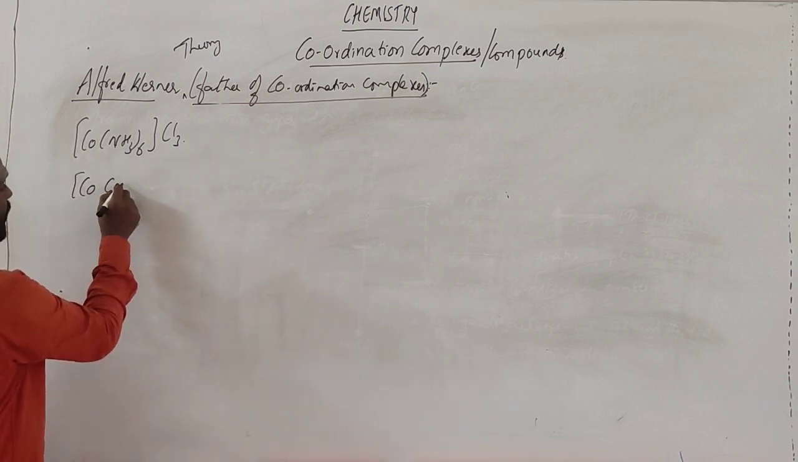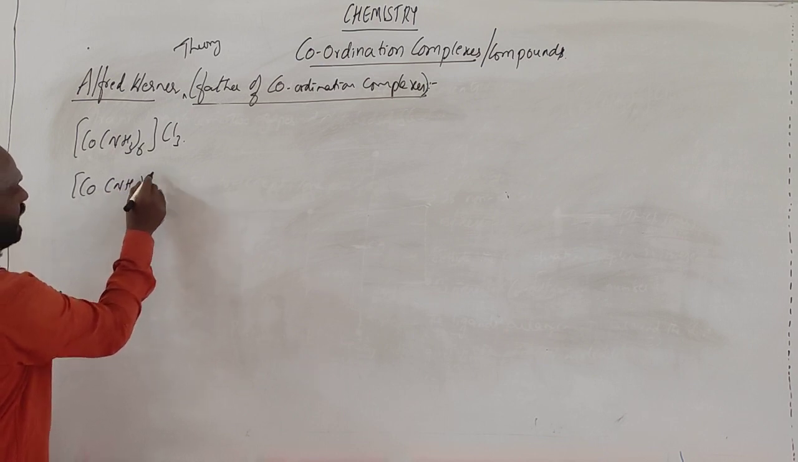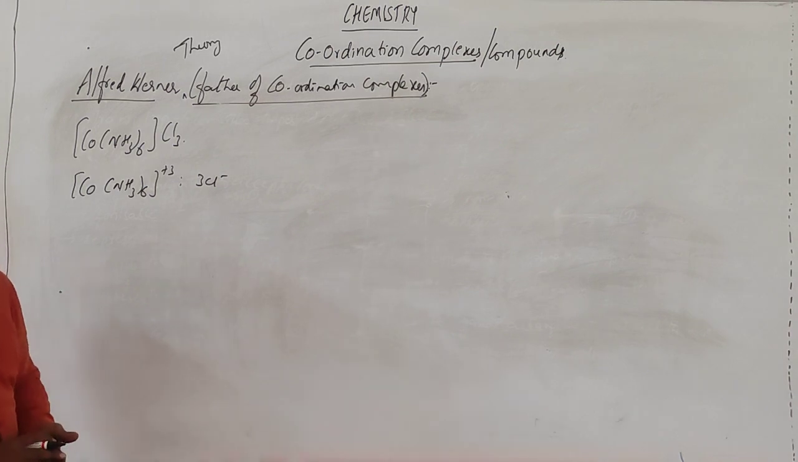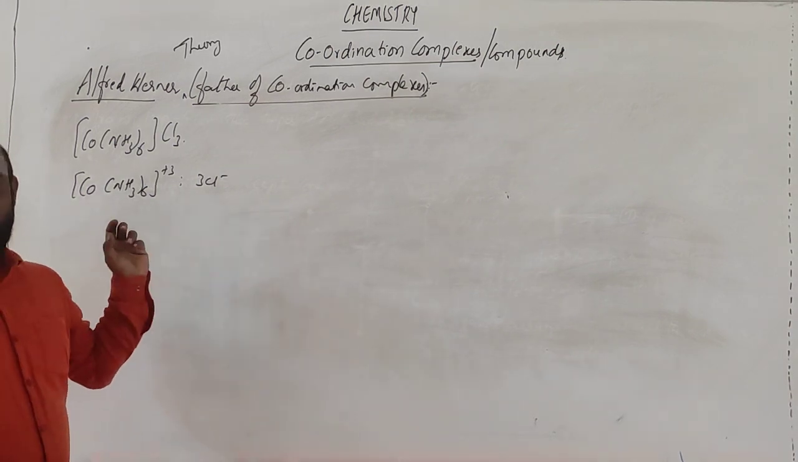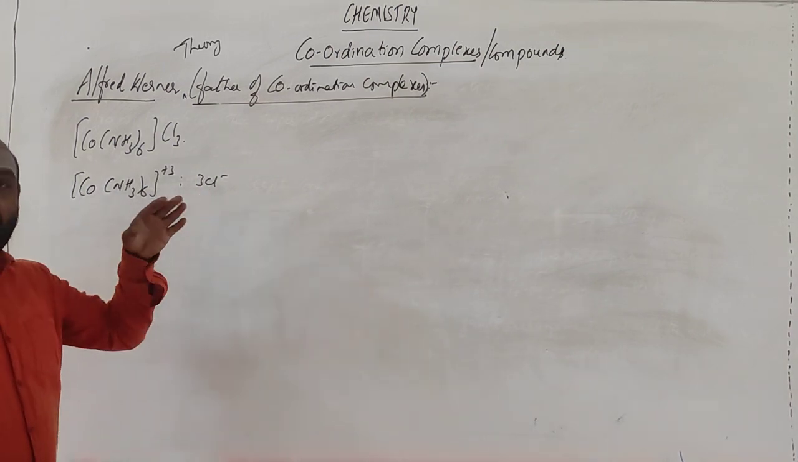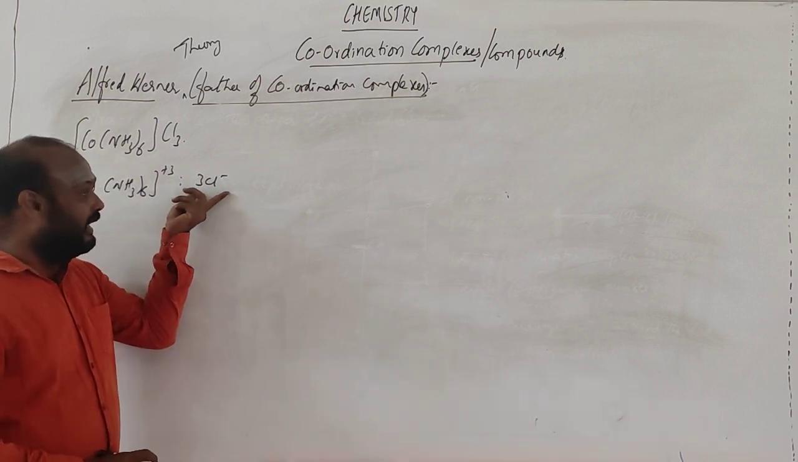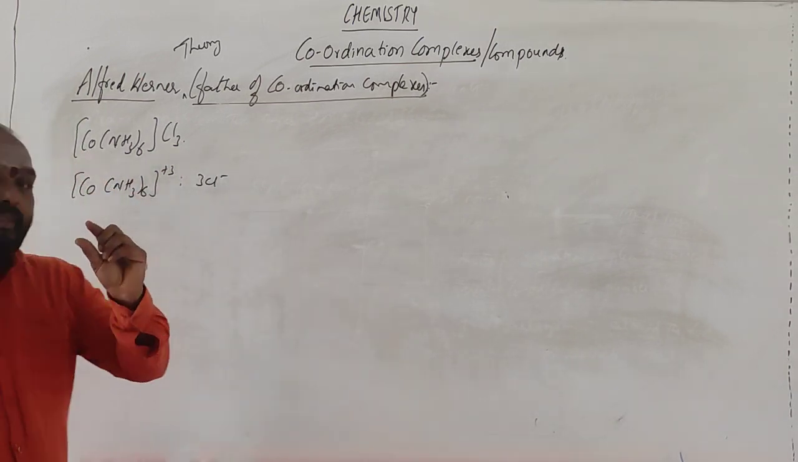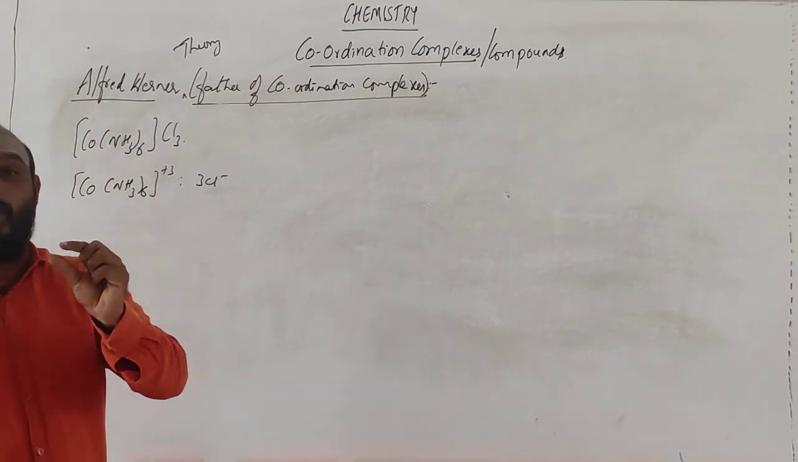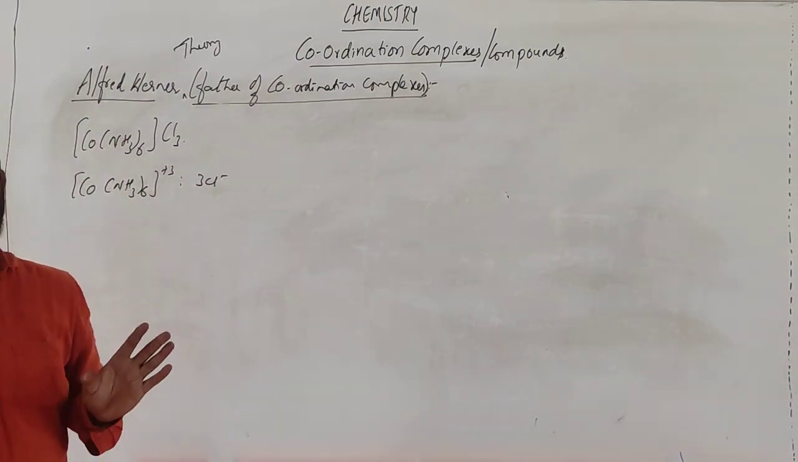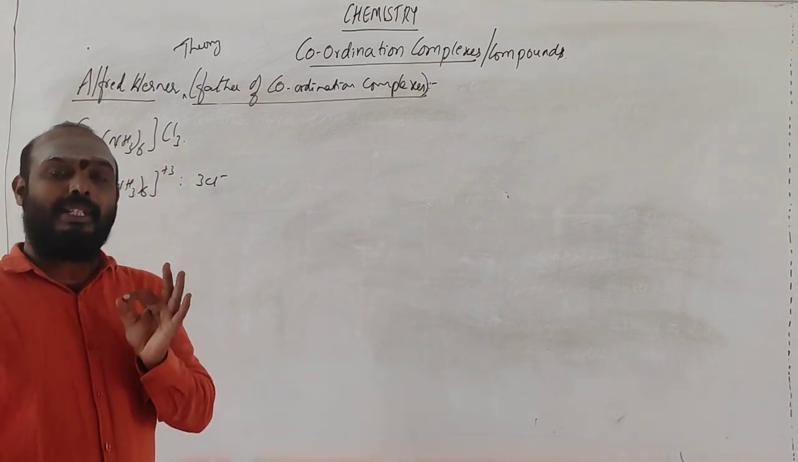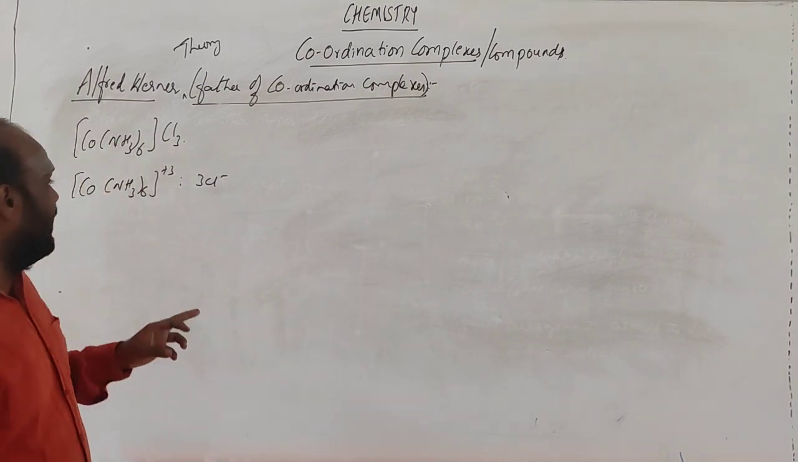Co(NH3) taken 6 times, this is plus 3, and three Cl minus. In this way you can dissociate. These are the three things that get ionized, so these are the chloride ions. This is the central atom. Whatever transition metal is present in the coordination sphere is called the central atom. The transition metal present inside the coordination sphere is called the central atom.